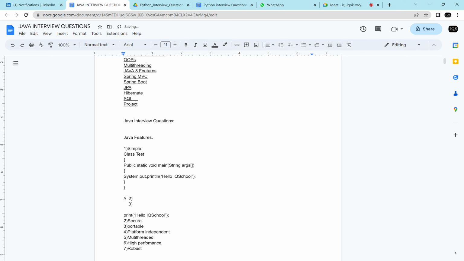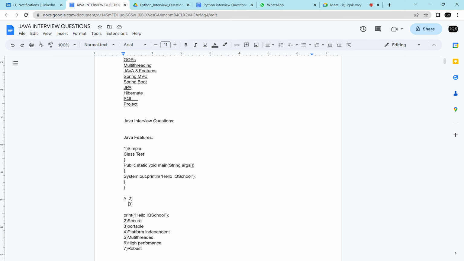The pointers concept has been removed in Java. That is the difficult part in C++. The pointers concept is the confusing part for programmers. We don't know which object is referred to another object. Suppose you have 1000 objects, which object has the connection, which object is referring to which object. That is a confusing situation in the other programming languages.